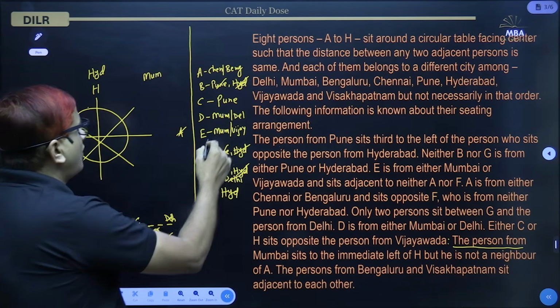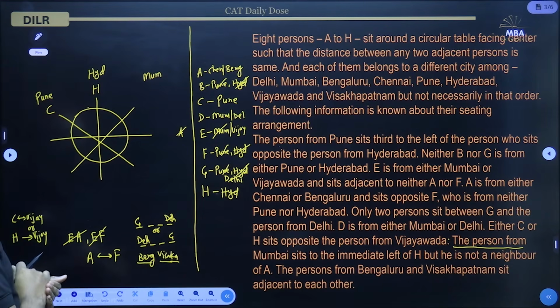Now if E is not from Mumbai, that means E is from Vijayawada.